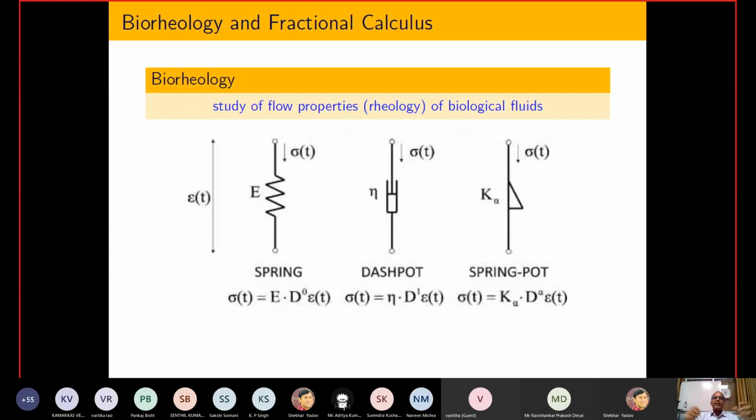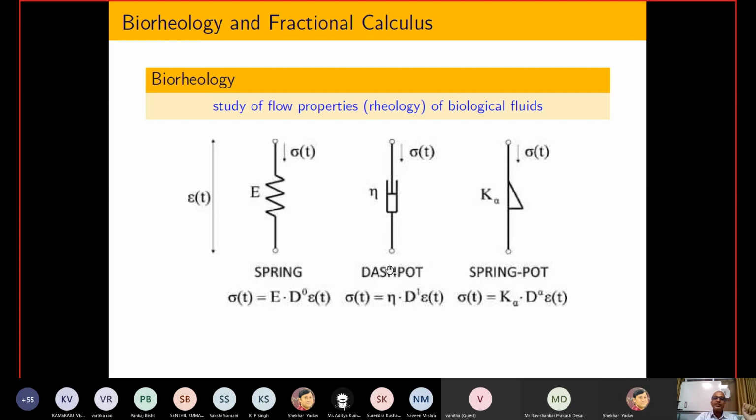One more important thing: I have told you that in between I will share some more examples. So here is one obvious example. I have a certain kind of spring, and I am assuming the spring as a solid, and if I apply a stress, then a strain is developed. I hope that you all are already well aware that stress is proportional to strain.